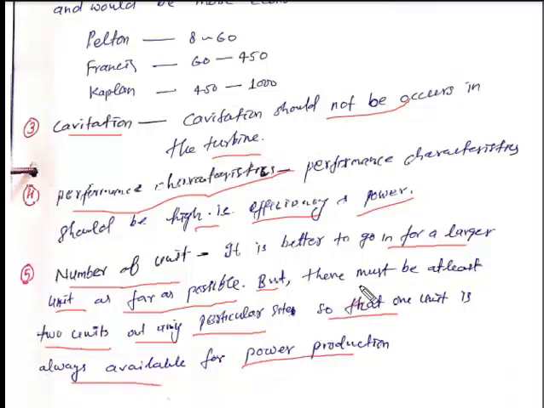If we are installing a single unit, then it may be damaged, and then we are unable to produce power. So on the basis of number of units, we select the larger unit as far as possible, but at any particular site there should be at least 2 units.